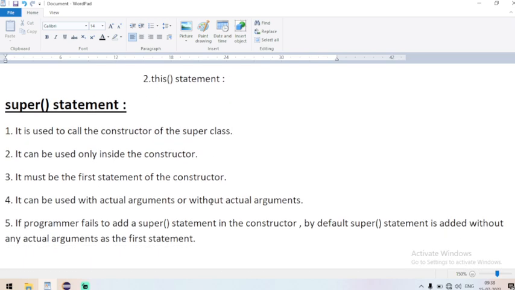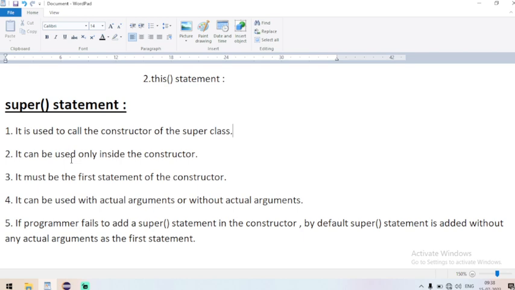Let us know what is meant by super call statement. Super call statement is used to call the constructor of the superclass. So the first thing that you need to remember is super call statement is used to call the constructor of the superclass. And it can be used only inside the constructor. We cannot make use of the super call statement other than in a constructor. We cannot use super call statement outside the constructor. We can only use super call statement inside the constructor.